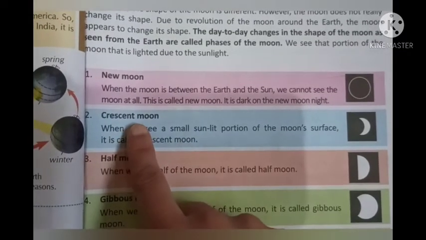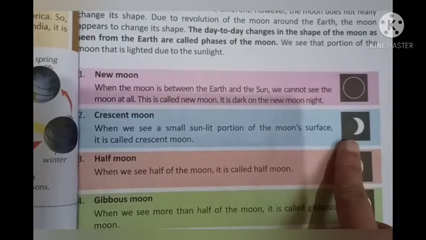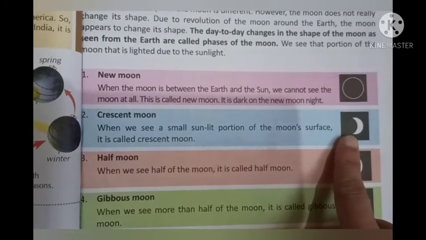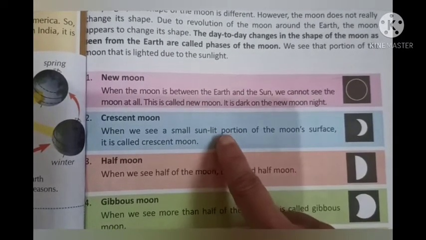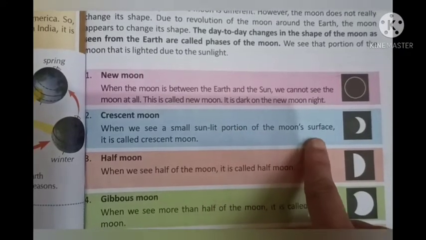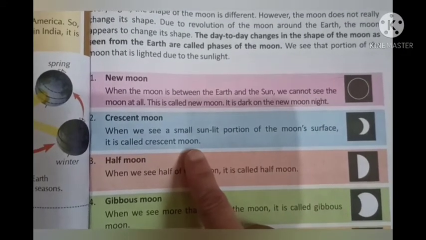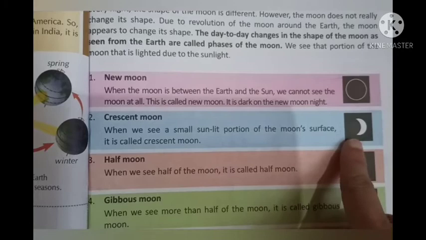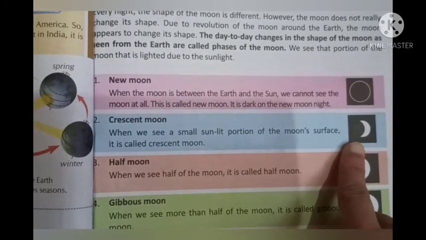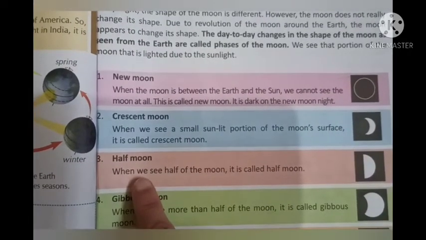The next is crescent moon. So here you can see the picture, crescent moon. It is less than half the moon. When we see a small sunlit portion of the moon's surface, it is called crescent moon. Right? It is having the shape of a crescent. So it is called crescent moon. The next is half moon.